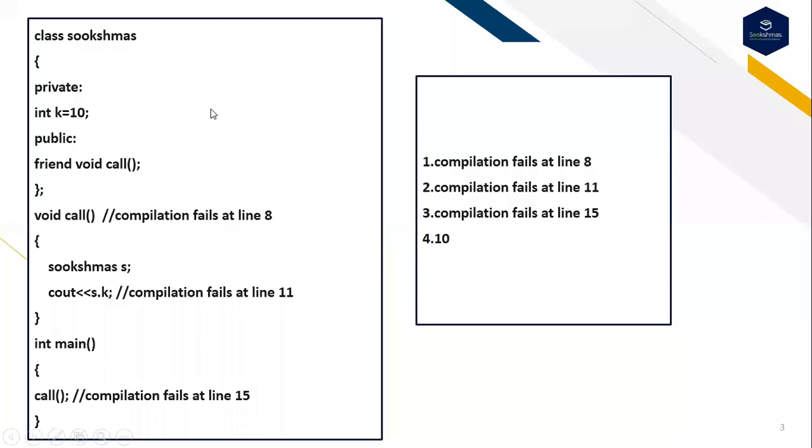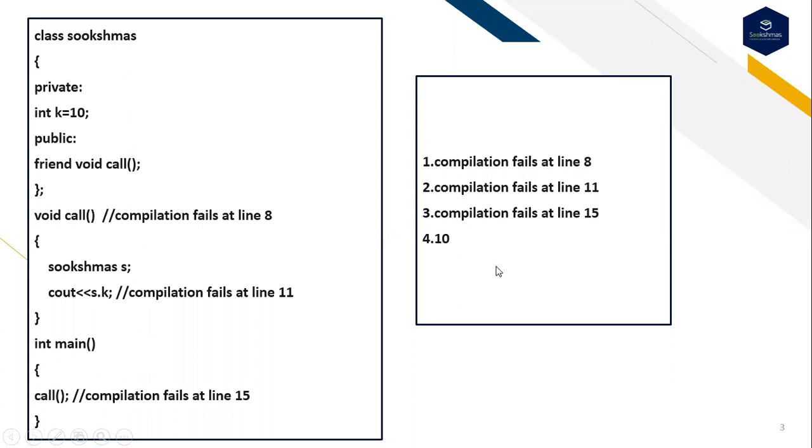This is the second question. Class Sukshmas, private int k is equal to 10, public. This is the friend function, with the friend keyword: friend void call. We are taking the function outside the class. Here I have created the object for the class called Sukshmas. With the help of an object I'm accessing the private variable, and execution of the program begins from the main. I'm just calling the function here.